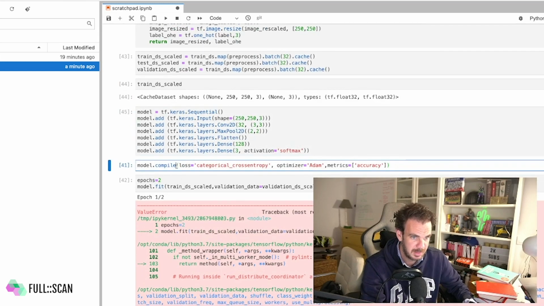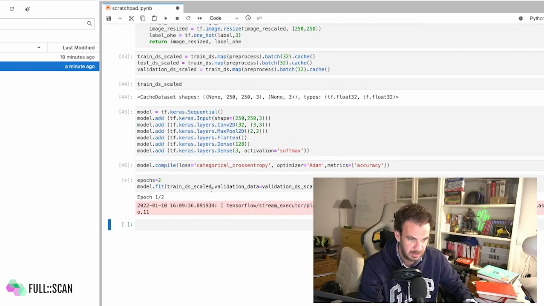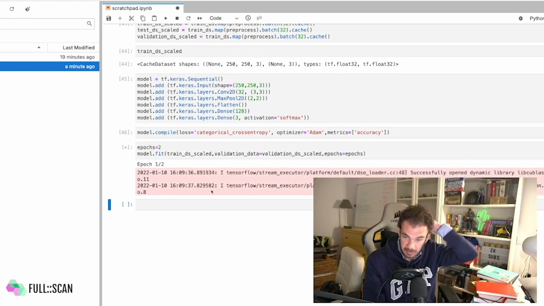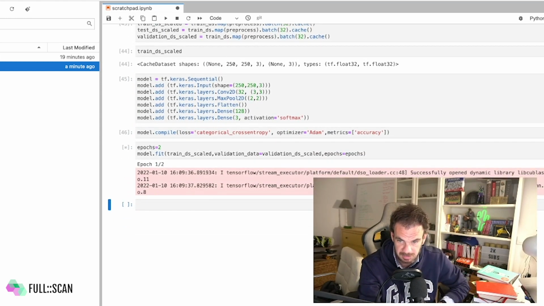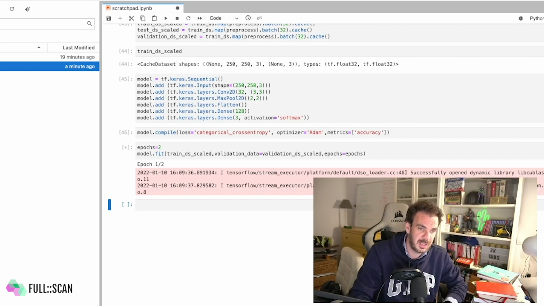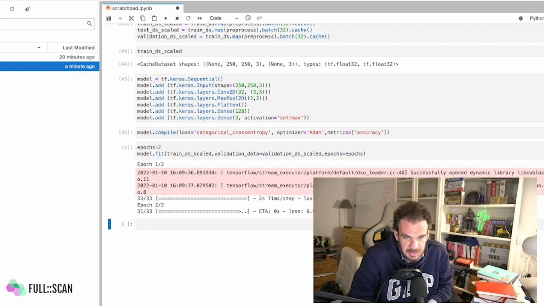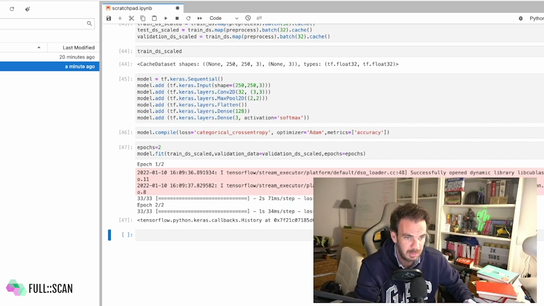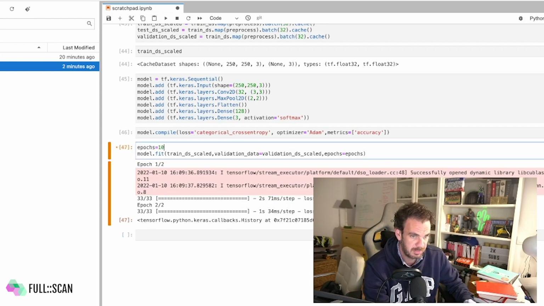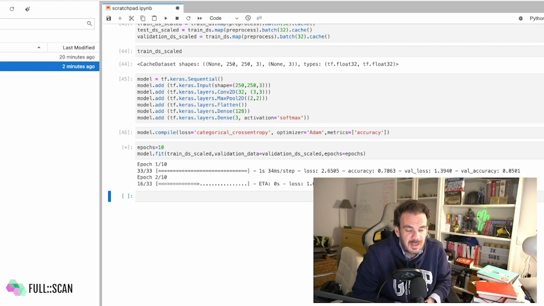The model is the same. Okay, this is working, this is good. As you can see, it's opening the CUDA libraries, which means the GPU is working, so that's good news. Let's see which accuracy we're hitting in just a couple of epochs. All right, so not bad at all. Actually, let's run for 10 epochs.